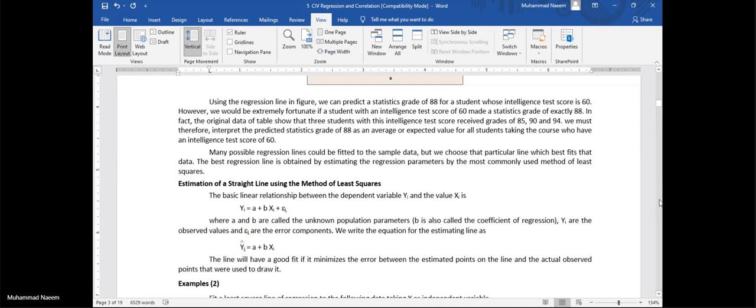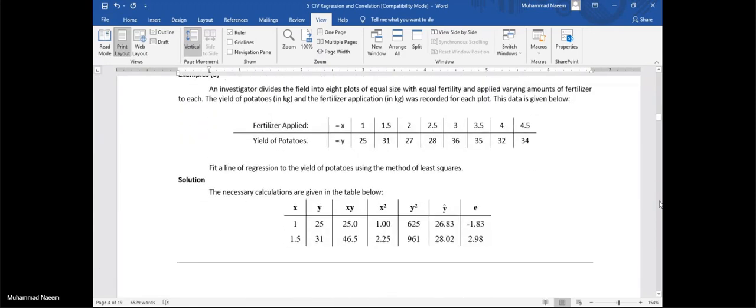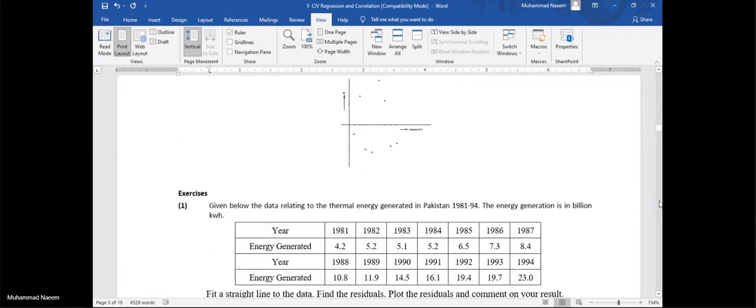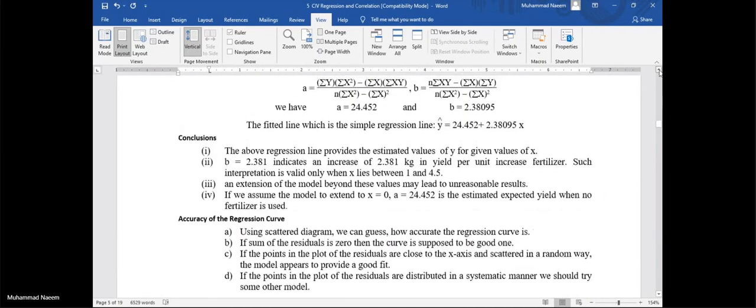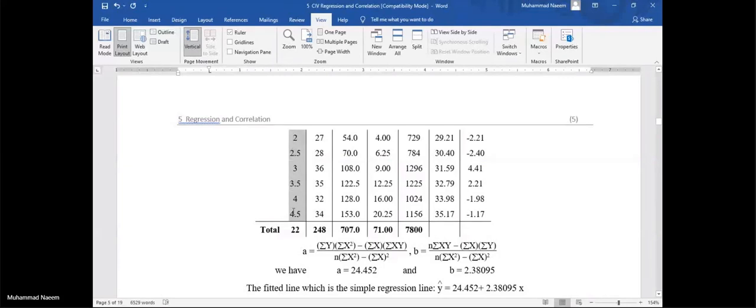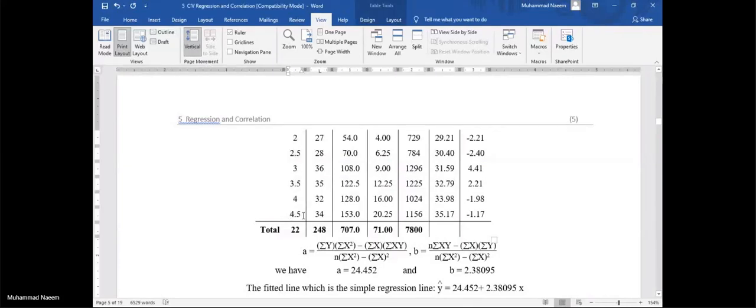For example, in our example which we have discussed just now, here in this case we have observed up to 4.5. What will happen at 5, at 6? So at 5 and 6, the value of y will be predicted.